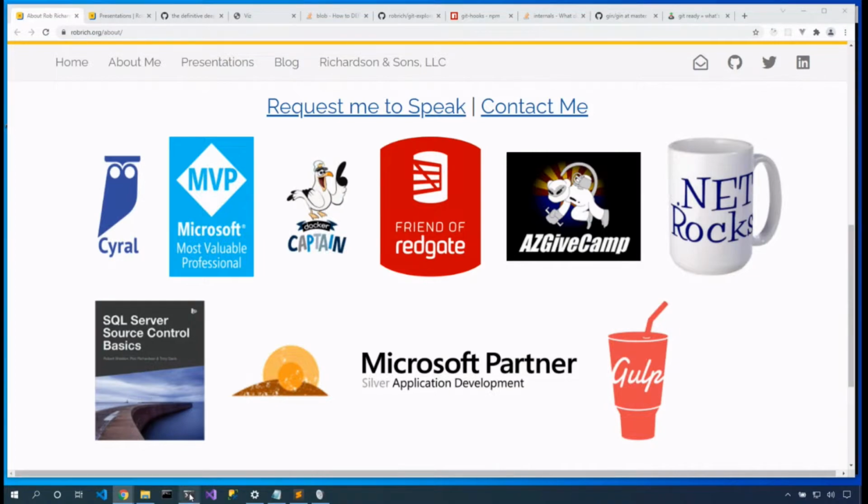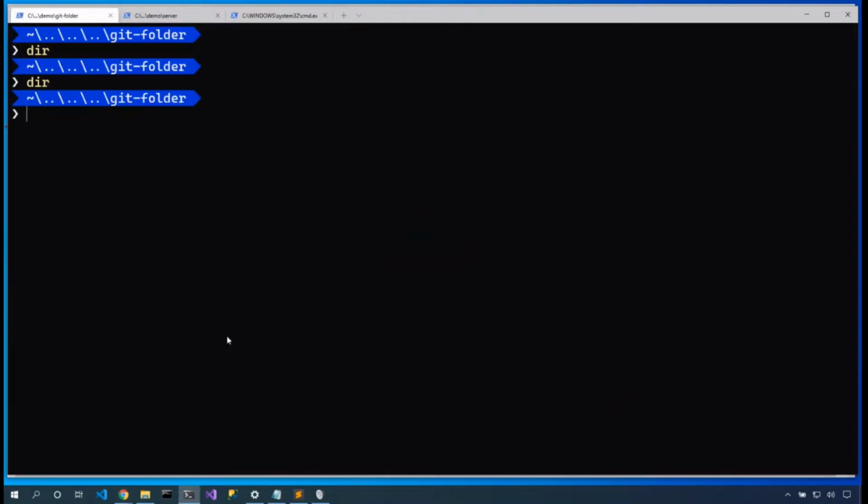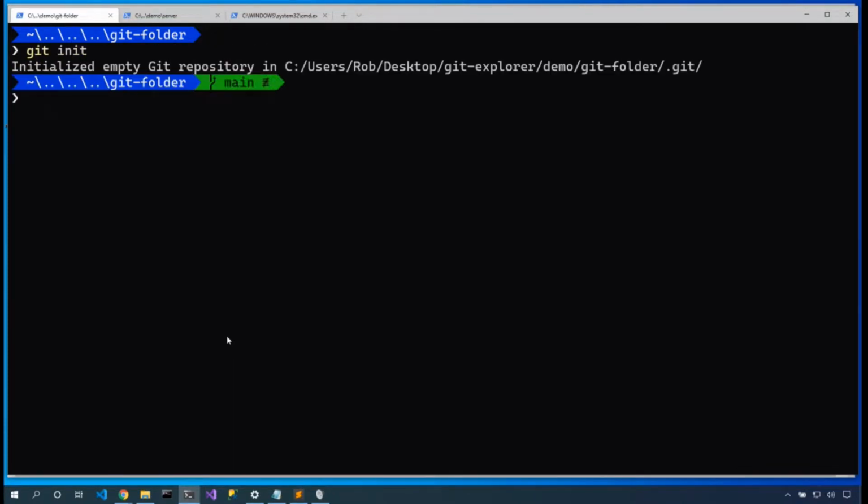So let's dig in. Right now we just have an empty folder. So let's create a new Git repository. We could definitely say git clone from github.com/foo, but in this case, let's say git init. Now we've got a Git repository. And if we do a directory, we don't see anything.